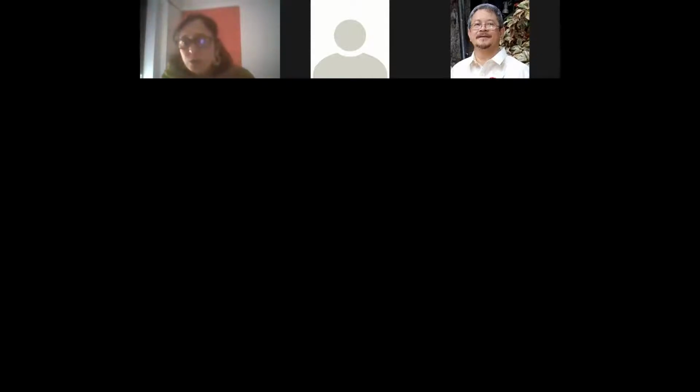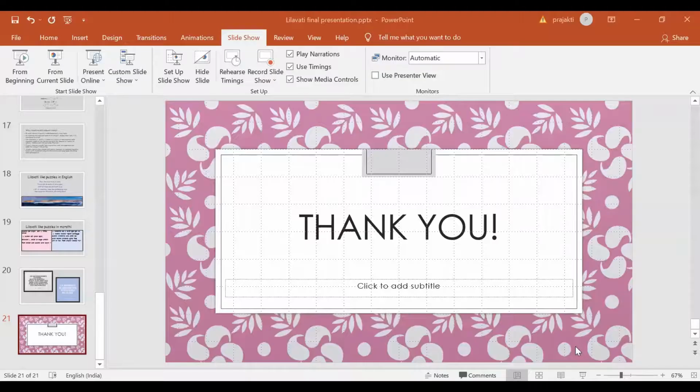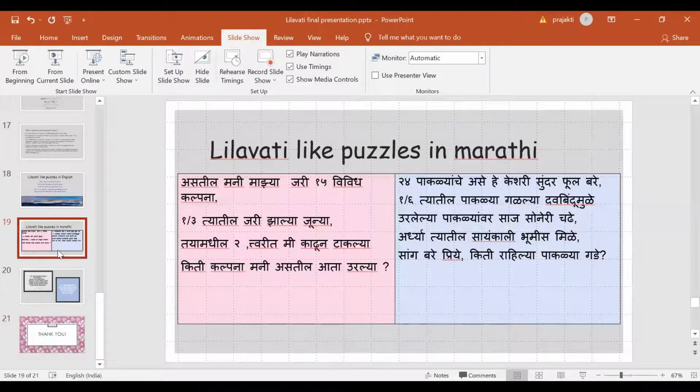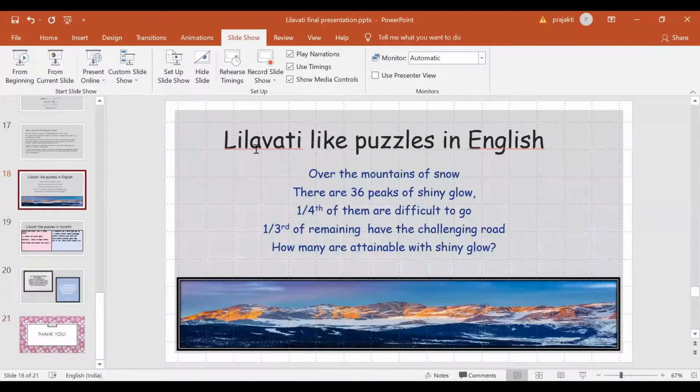Okay, you want to see the puzzle screen of the English one more time. Okay, I will just put that again. Can you see that now? This is the puzzle screen.